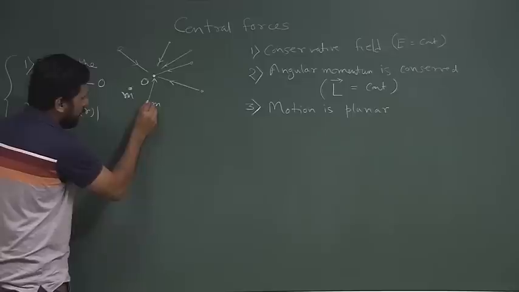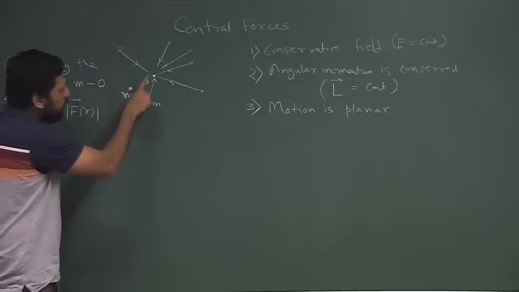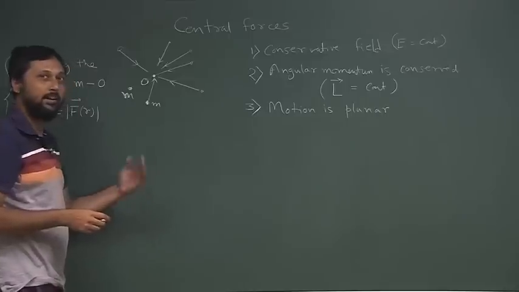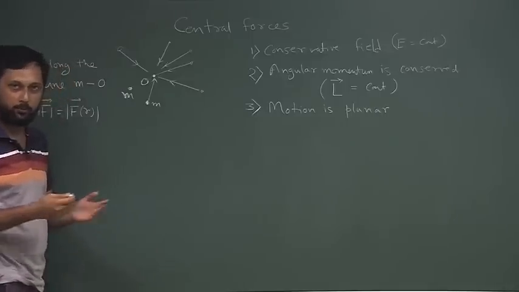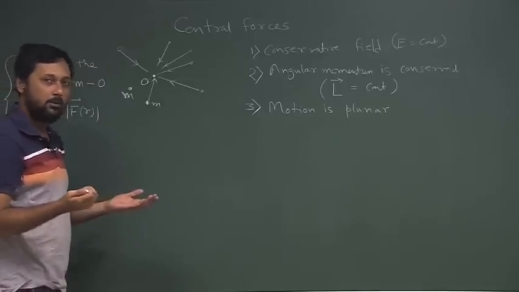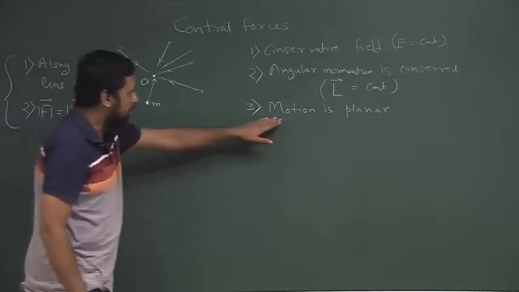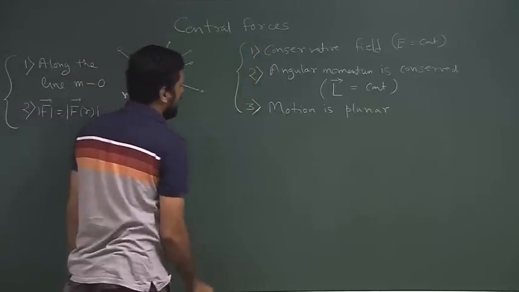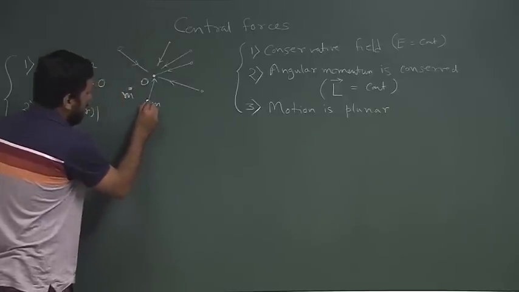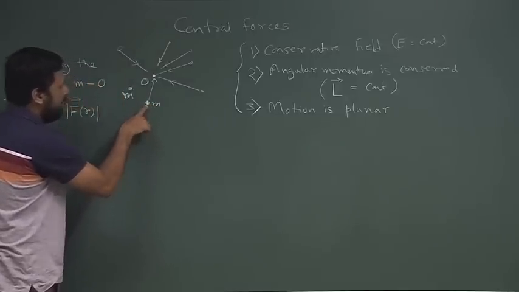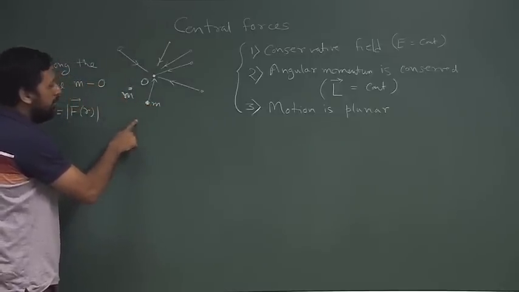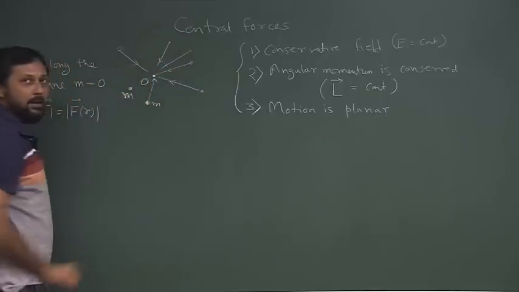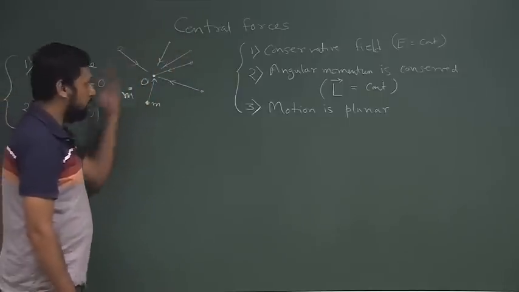Please remember, if there is any other force acting on this particle at the same time, which is also possible, then we cannot comment on this motion, and these three sets of properties will not be valid. But if the force acting on this particle is only the central force, then we can safely say that the motion will be confined to a plane. Let us say the plane of this board.